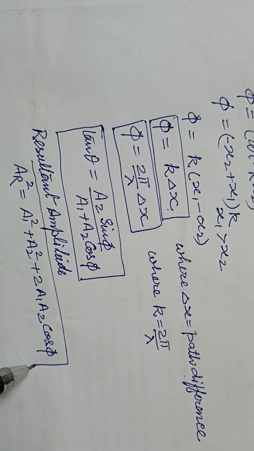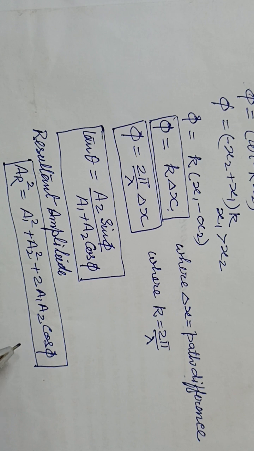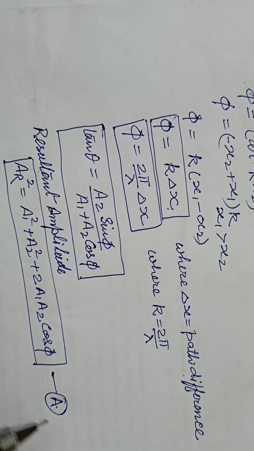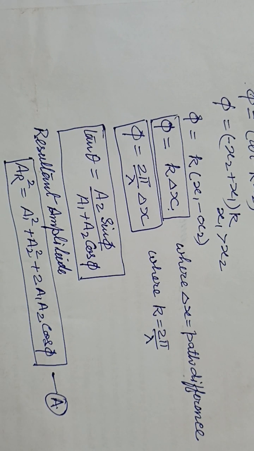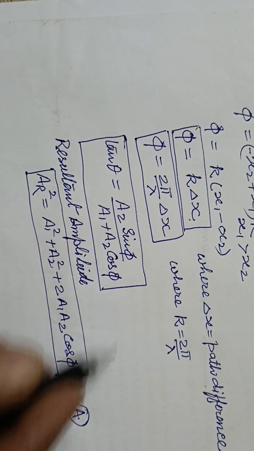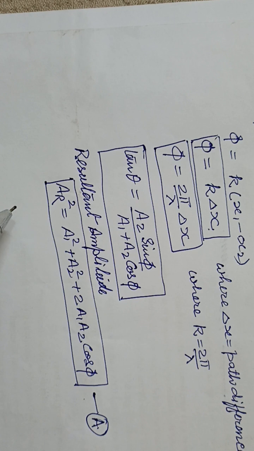This way you can get the resultant amplitude of these two waves. Or in short, you can write y equals A_R sin of omega t plus kx plus phi. So this is the resultant. Now if the sources are coherent, then omega will remain the same, and this equation holds for the resultant amplitude also.